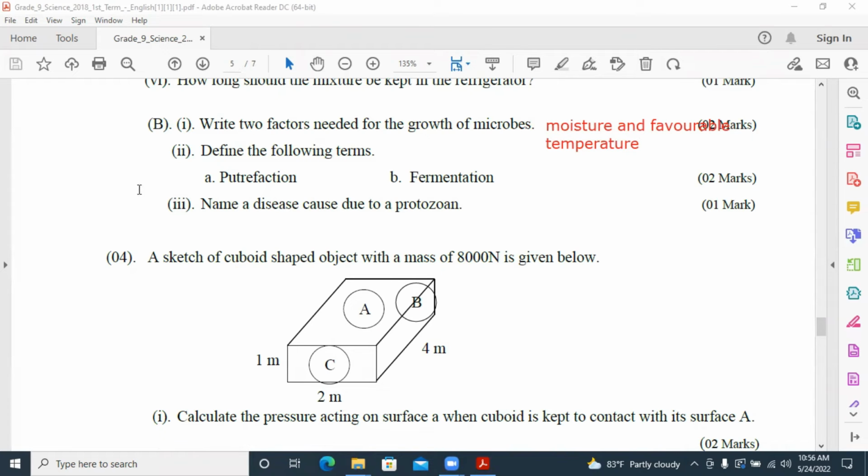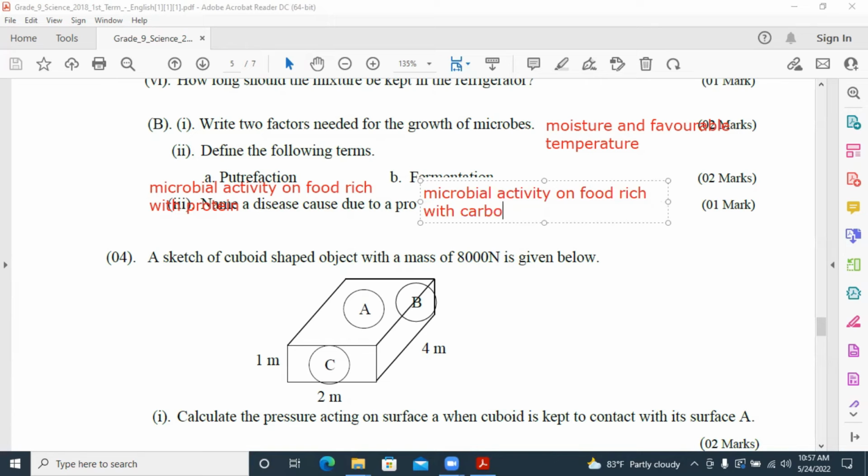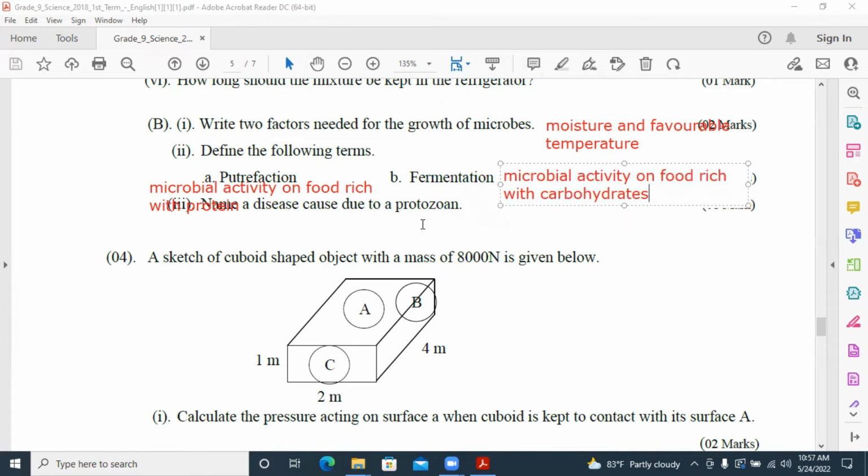Define the following terms. Putrefaction. Putrefaction is the microbial activity on food rich with protein. Fermentation means the microbial activity on food rich with carbohydrates. Rich with carbohydrates.